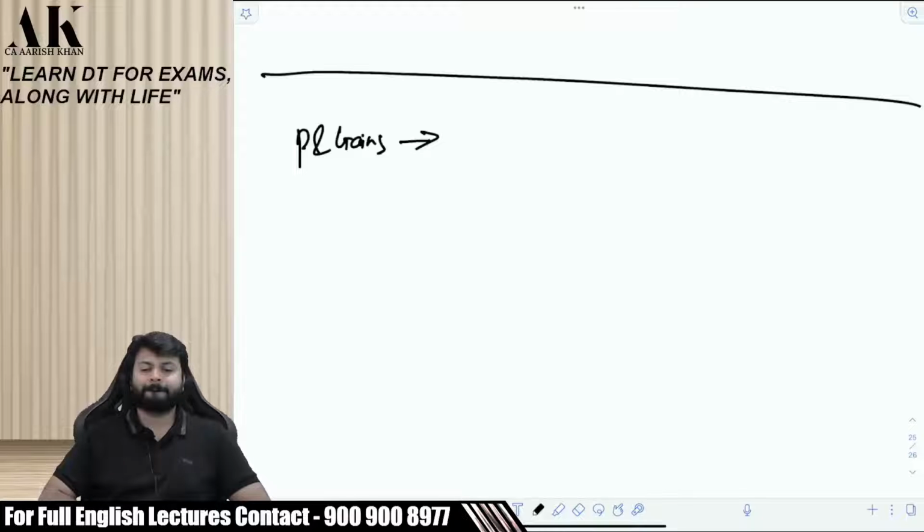PGBP, competition? Please tell, beta. Always PGBP. It can go in IFRS also. You can take in IFRS sometimes. Always PGBP.